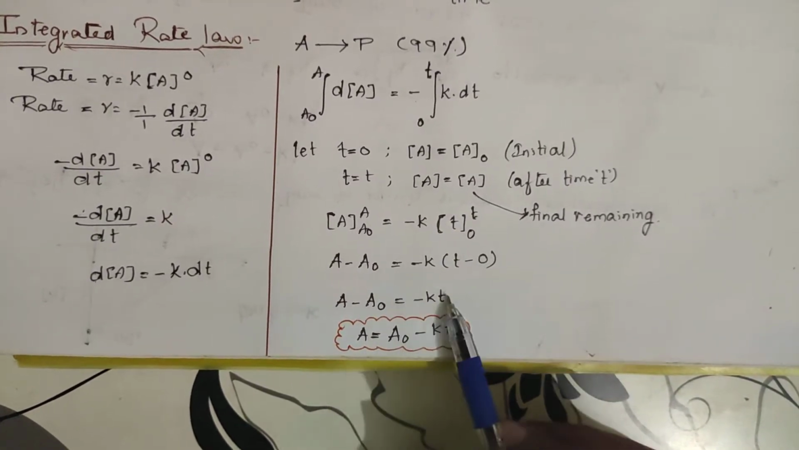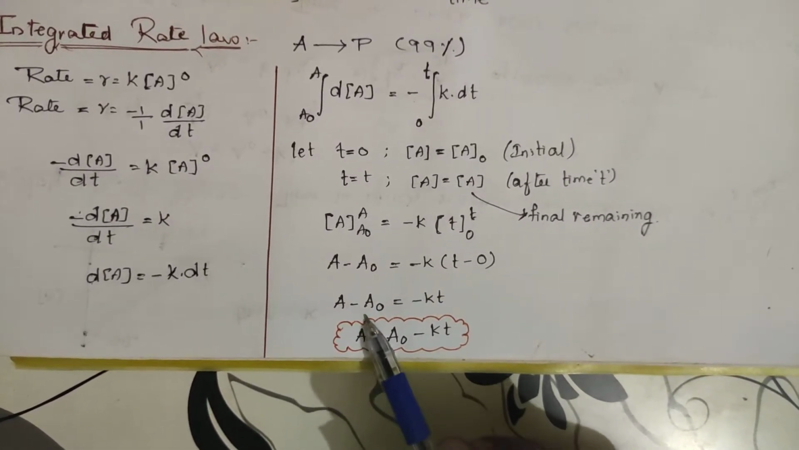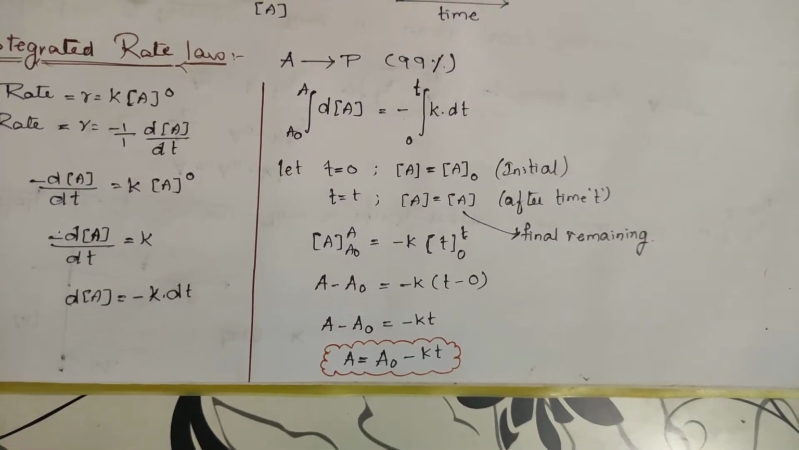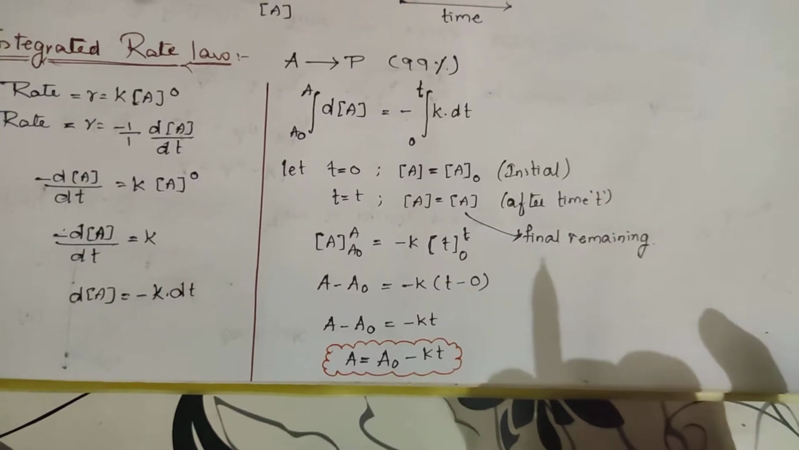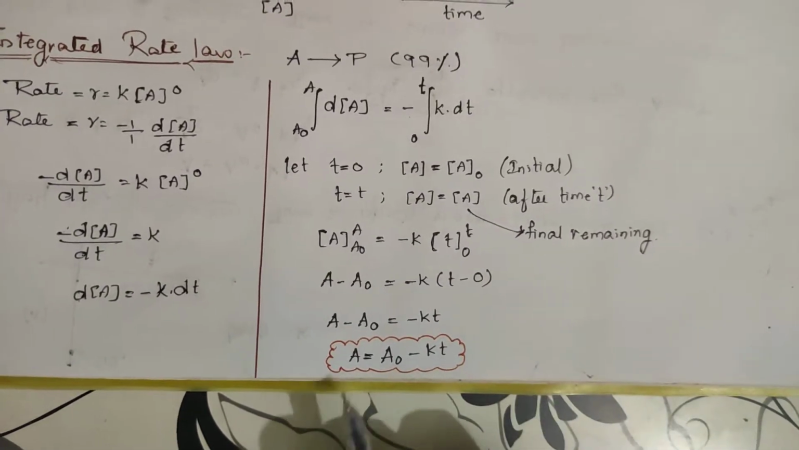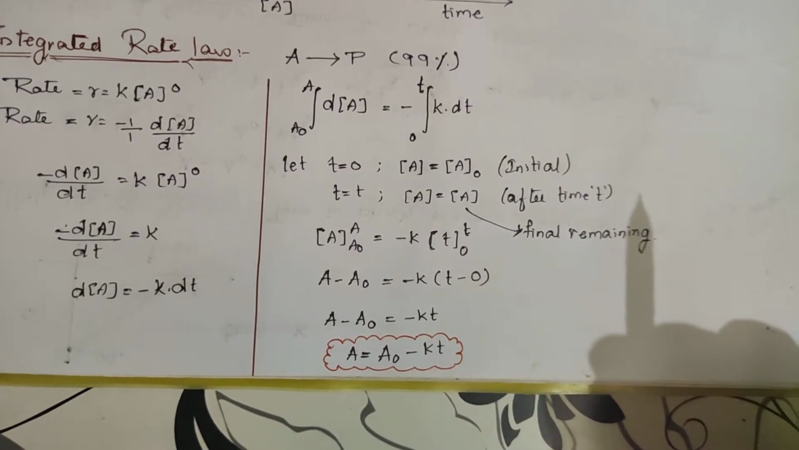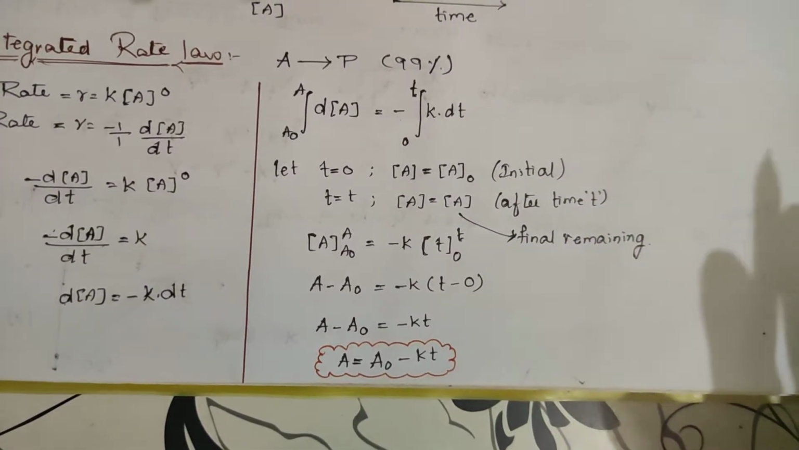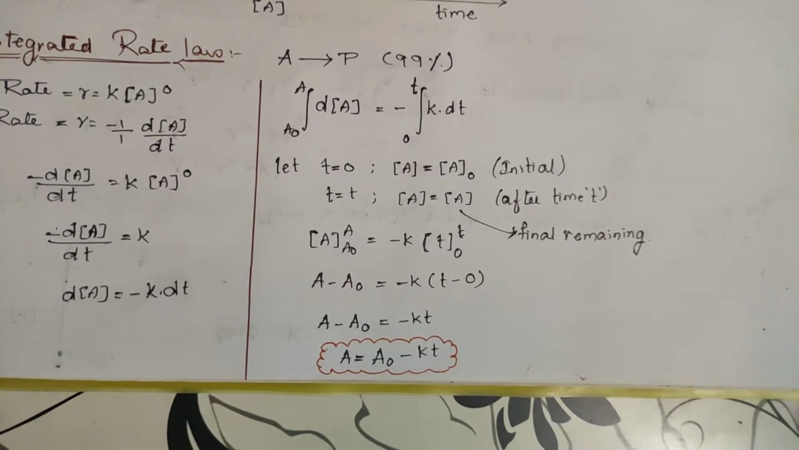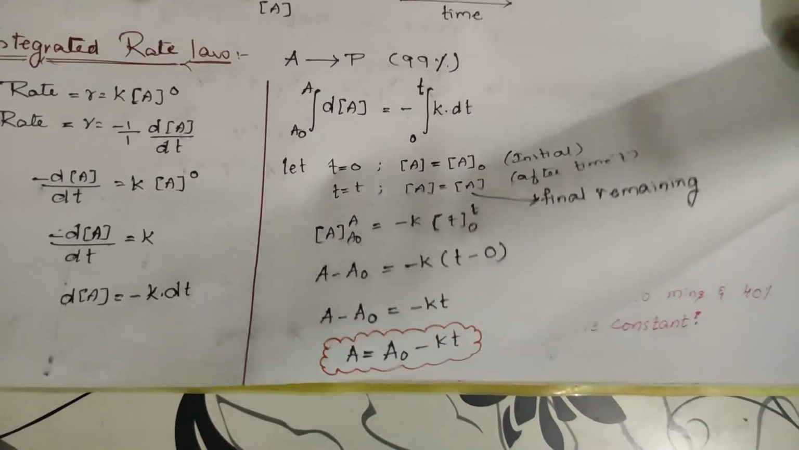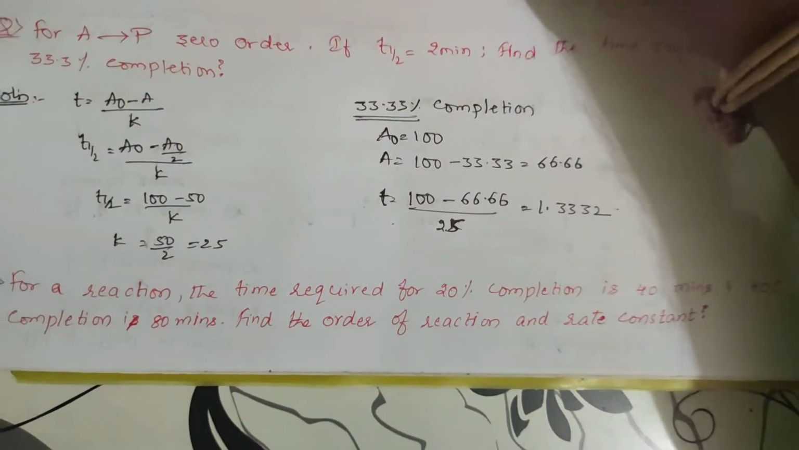If you send A naught to this side, it becomes plus A naught. So A is equal to, what is A? It is the final concentration that has been left out. Always remember, students, many students get confused here. What is meant by A? It is the concentration of the reactant that has been left out, not finished, left out. So the final concentration will be equal to the initial concentration minus KT.